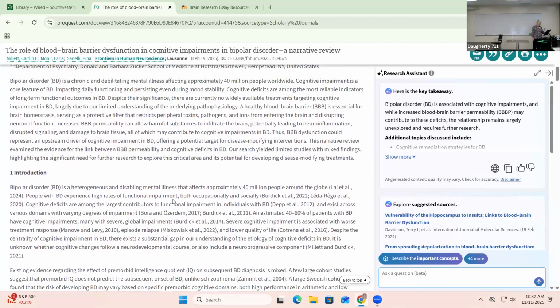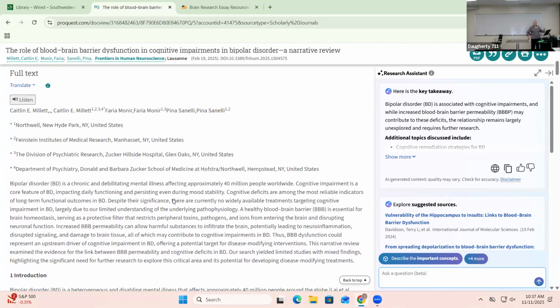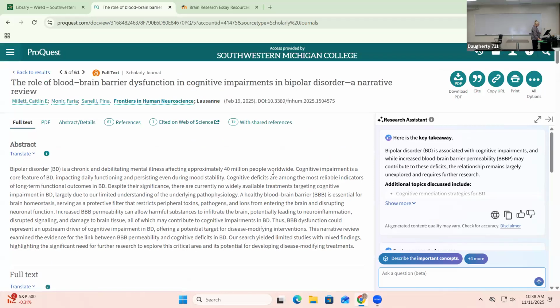Now, the interesting thing on this one, if you pay attention, you can do a listen feature. So maybe you're like, ew, there's a lot of big $5 words. And if it's a medical thing, there are going to be very complex words in it. But an easier way to understand it, a lot of times for me, is you click that listen button and it has a narrator and it will read it to you. Okay. I don't think they're on all articles, but they're on a lot of them. So always look for that feature. So as you're looking through it, determine, okay, do I want it? Do I not want it? Do I need to read the whole thing? That kind of thing.